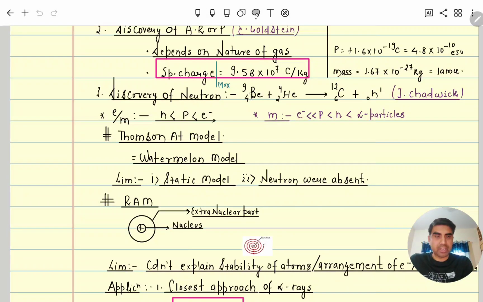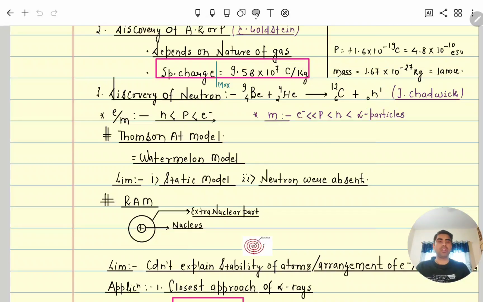How do we balance this nuclear reaction? Here you can see 4 plus 2 gives atomic number total 6, and this side also 6 plus 0 is 6. Mass here is 9 plus 4, 13, and here also 12 plus 1 is 13. So this equation is balanced, and in this nuclear reaction one chargeless mass particle is discovered.